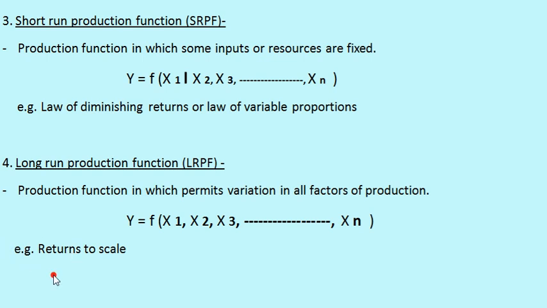An example for this type of production function is returns to scale, as in returns to scale we can analyze all the resources, or we can say a set of all the resources, in analyzing the input and output of any particular production activity. So friends, it is all about the meaning of production function and types of production function.